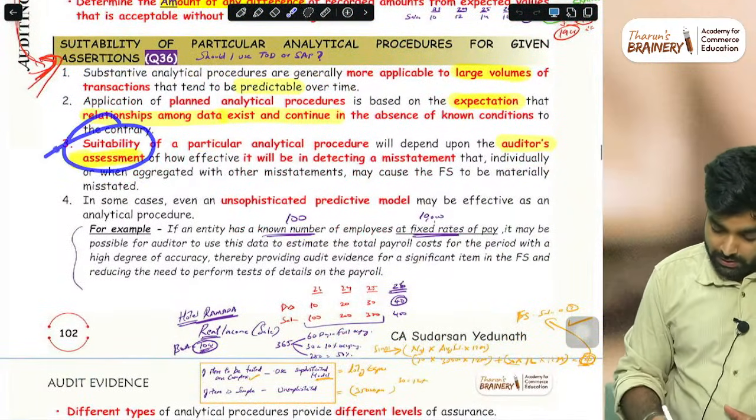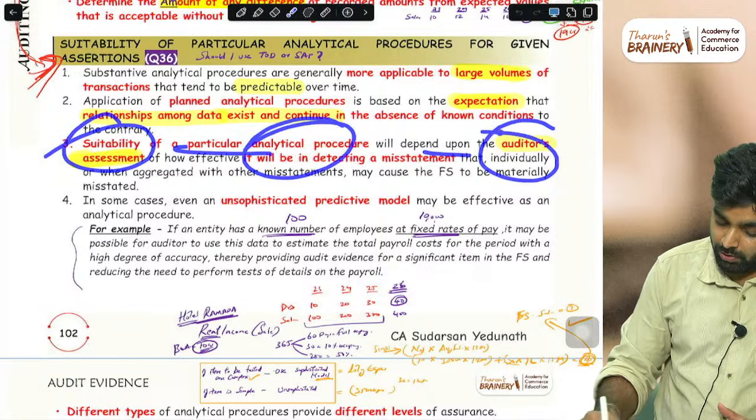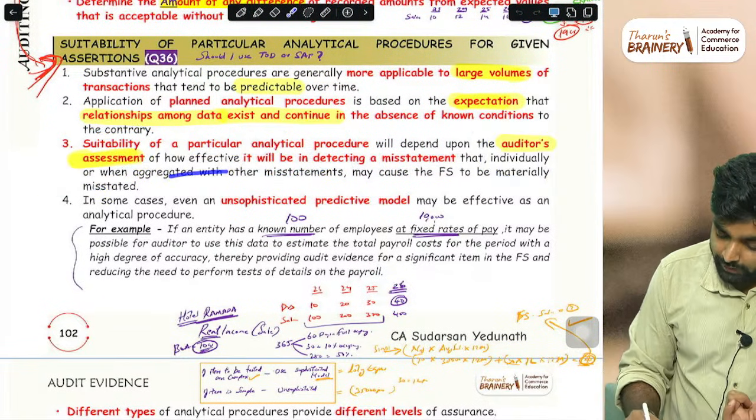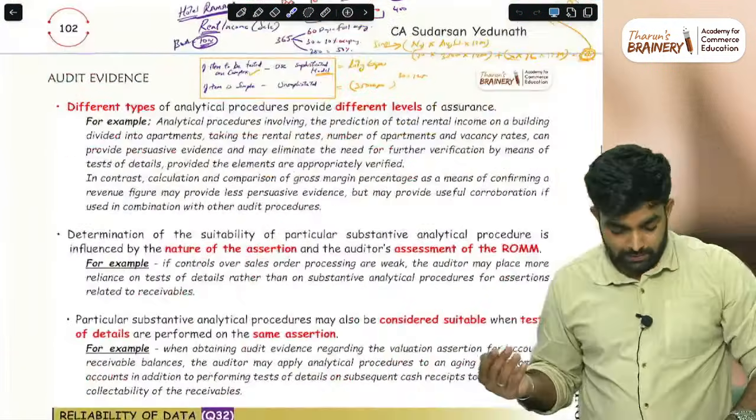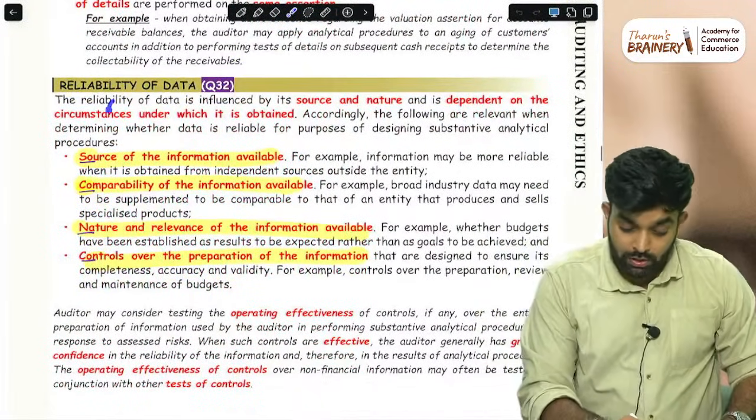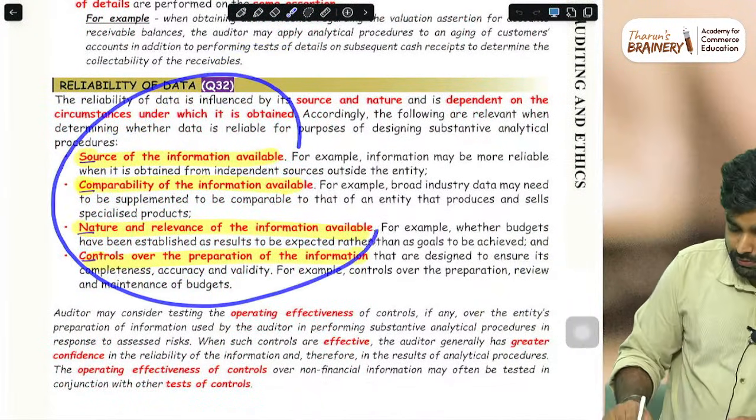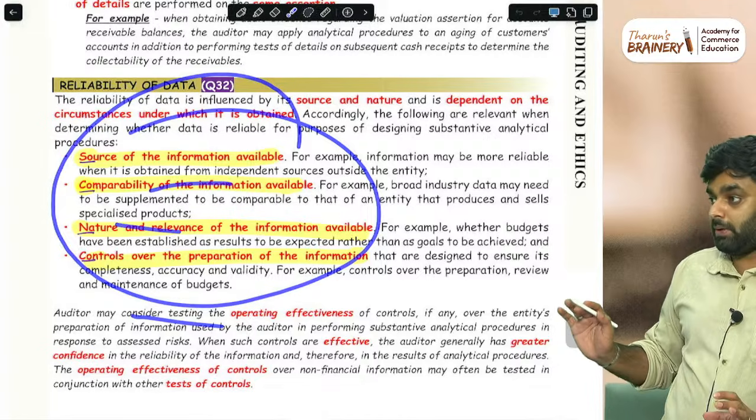Then suitability of analytical procedure will depend upon the auditor's assessment of how effective it will be in detecting a material misstatement. Simple. Then how will you check the reliability of data? This is mostly one question. The 4 points are at least to keep in mind.